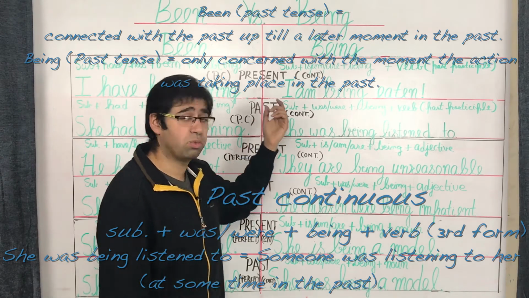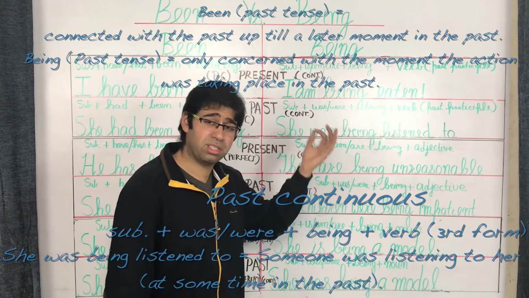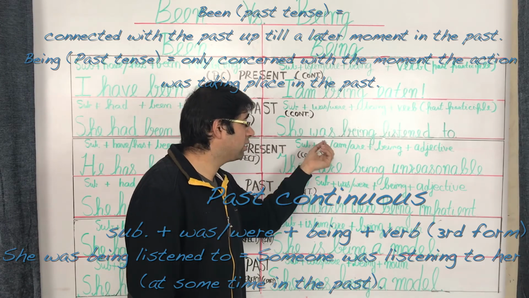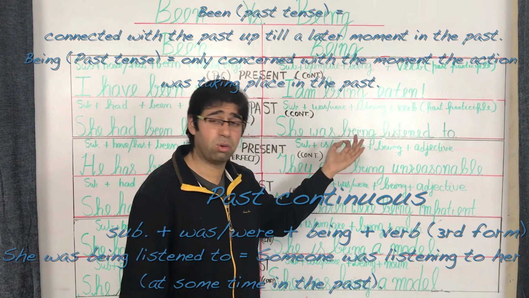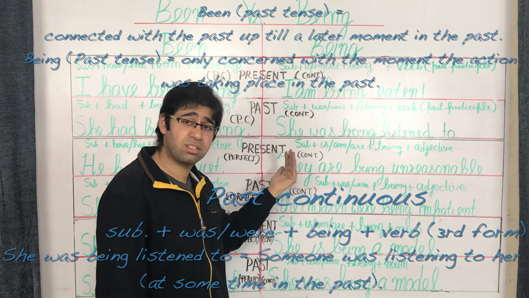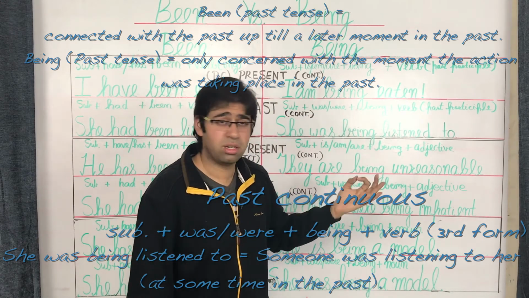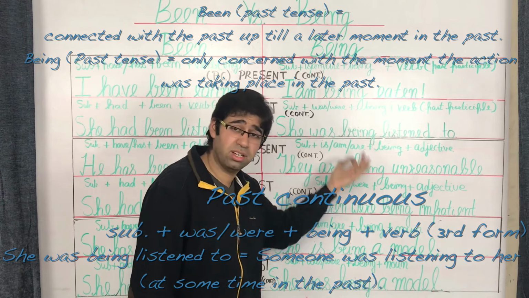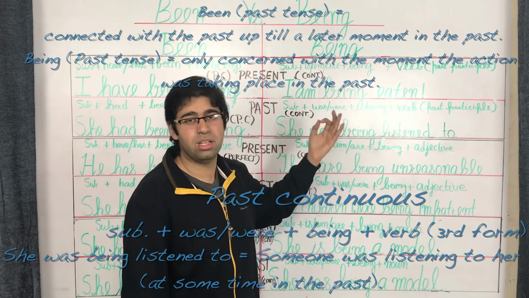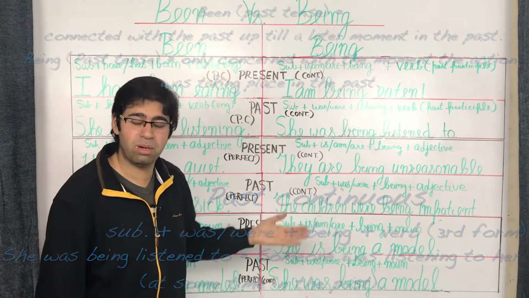However, when it comes to being, which is the past continuous, we are only concerned about the time when the activity was actually taking place. Now over here we are not keen on the point in time when somebody started listening to her or when they stopped listening to her. Rather, all we are concerned about is the point in time when she was being listened to and when this sentence was spoken. So there you have it, the differences between being and been with the verb in the past.